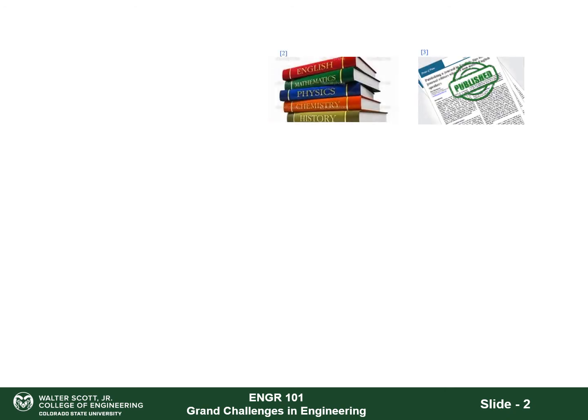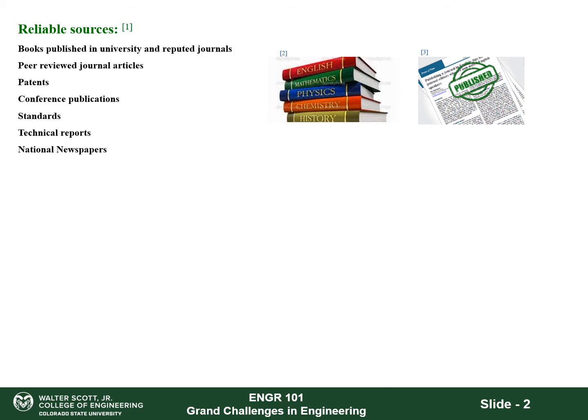It is extremely difficult to evaluate a source. So based on my experience, I've grouped them into three different categories. The first category would be reliable sources. Reliable sources are sources where the information is written and peer reviewed by experts in that field. An example of that would be a textbook, a journal article, a patent, a conference publication, standards, technical reports,